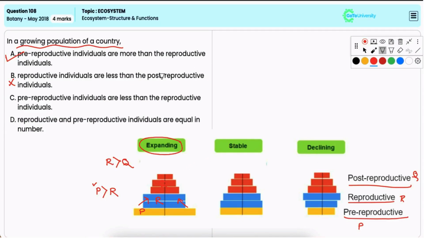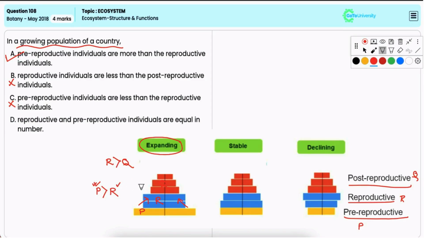Option C, pre-reproductive individuals are less than the reproductive individuals. It is incorrect because in a growing population, the number of pre-reproductive individuals must exceed the number of reproductive individuals.